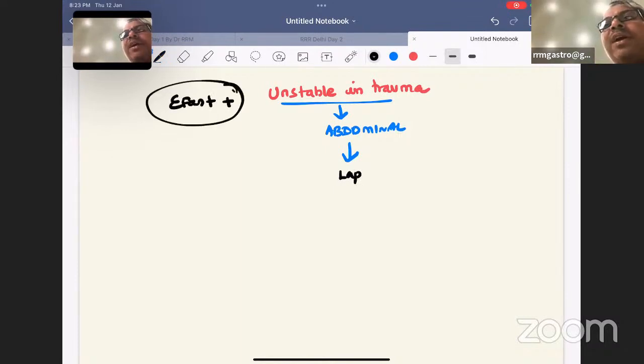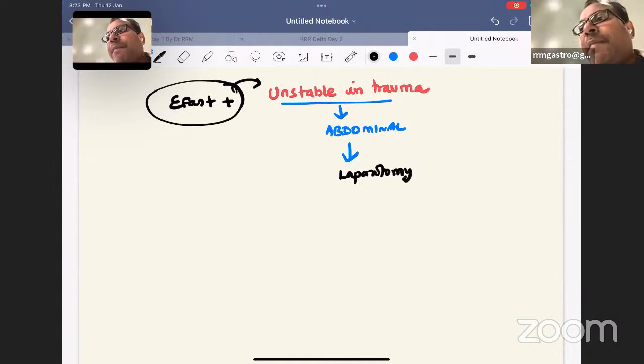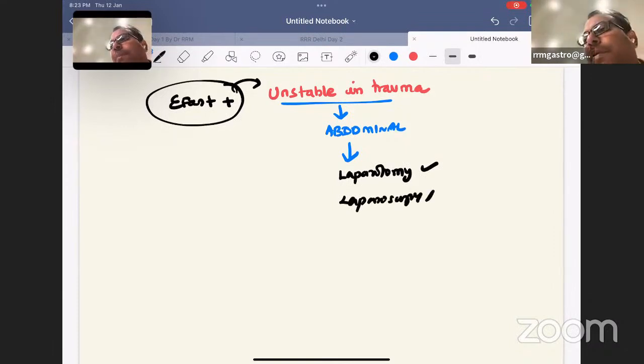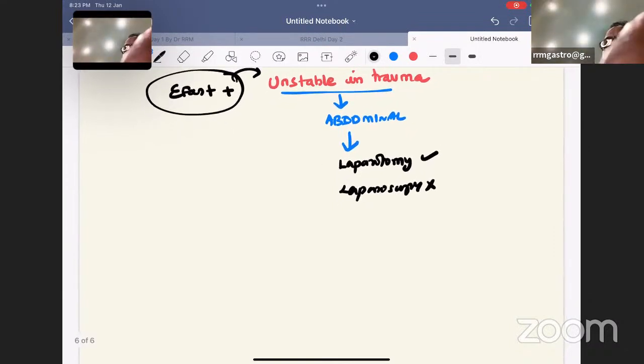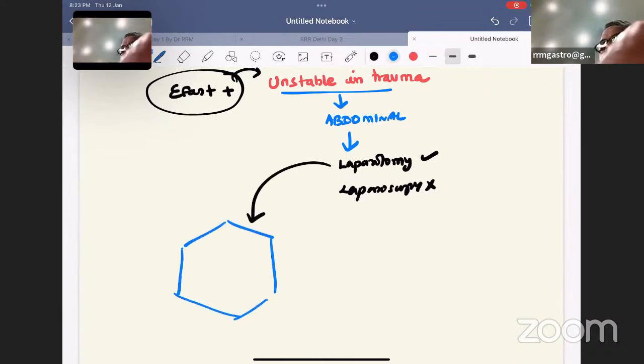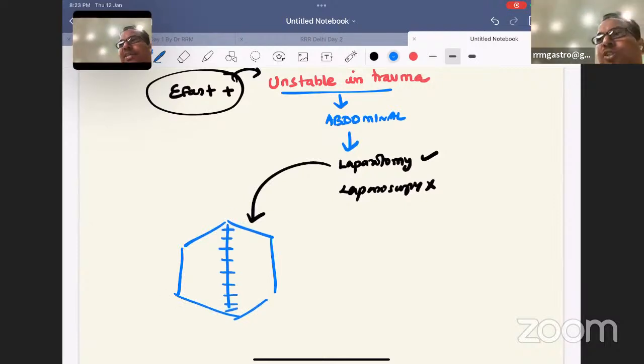E-FAST positive, unstable abdominal injury, laparotomy should be done. Laparoscopy is contraindicated. We have to do laparotomy by what incision? We have to put a long midline incision.